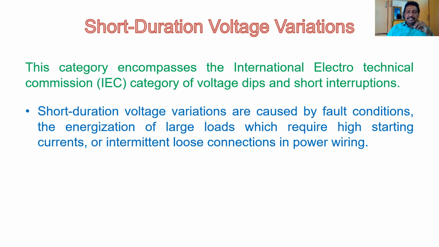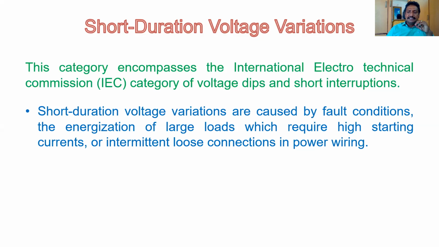Short duration voltage variations are caused by fault conditions, or the energization of large loads which require high starting currents, or intermittent loose connections. These are the three cases. Number one is fault conditions. Number two is energization of large loads. I'll explain. Fault conditions mean it may be a line to ground fault, double line fault, or three-phase fault; whatever the fault, it may occur during the fault conditions.